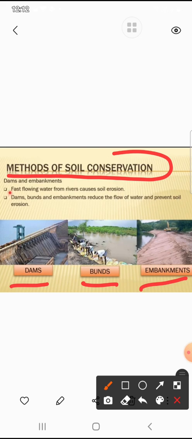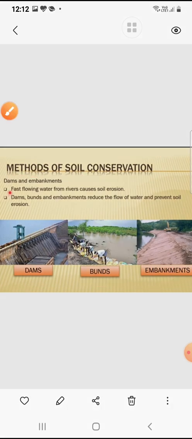The different topics which we have covered in this chapter are the different types of soil: black soil, red soil, alluvial soil, laterite soil, desert soil and mountain soil. Strong winds, heavy rains, flowing water, deforestation and overgrazing are a few factors that cause soil erosion. And crop rotation, afforestation, terrace farming and construction of dams and embankments can prevent soil erosion. So this is all about this chapter.